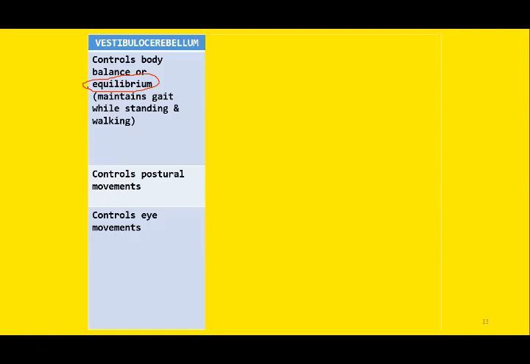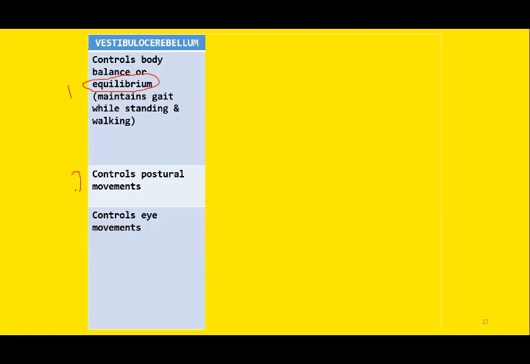So whenever there is damage to this portion of cerebellum, obviously the patient, the subject, will not be able to maintain his body posture or will not be able to walk in a straight line. So the equilibrium will be disturbed. So this is the first function of vestibulocerebellum, maintenance of equilibrium.